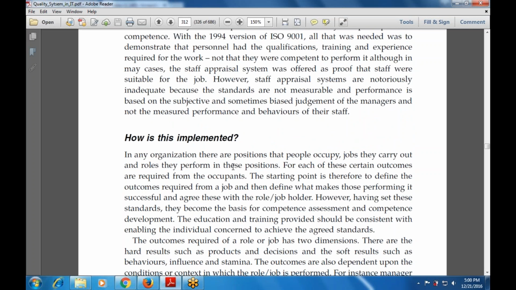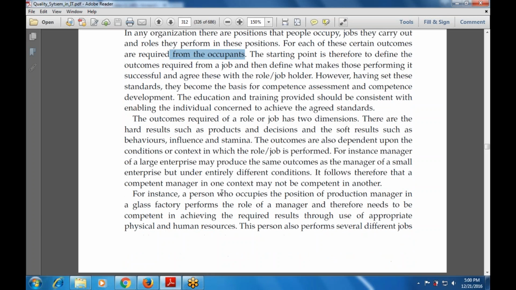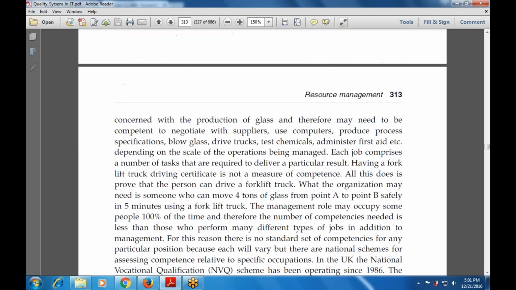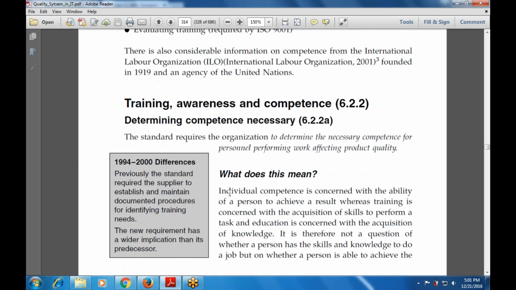Now, how is this implemented? In many organizations, there are positions that people occupy, jobs that carry out roles, and they also perform in these positions. For each of these there are certain outcomes required from the occupants. For example, a person who occupies the position of production manager in a glass factory performs the role of a manager, and therefore needs to be competent in achieving the required results through use of the appropriate physical and human resources. This also involves multiple tasks and jobs, depending on the nature of the task.